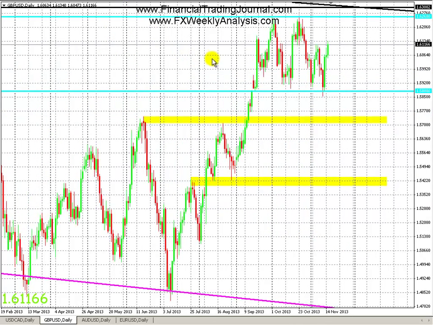Daily chart, nothing new. As I mentioned last week, this is a possible range. It could range between here, up here between the two aqua lines, and then probably make a move in the new year. Or if it does decide to break down, then we have these yellow regions for support down here and the black lines for resistance up there.